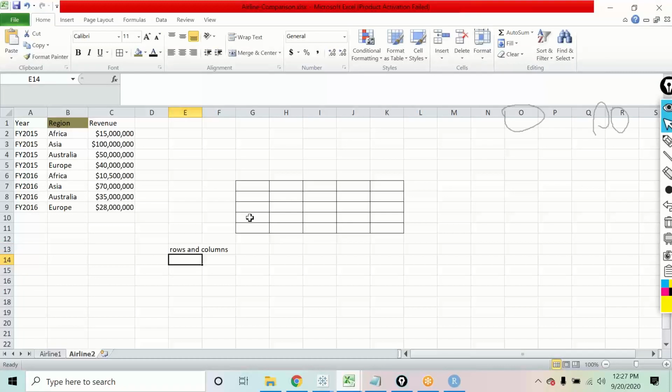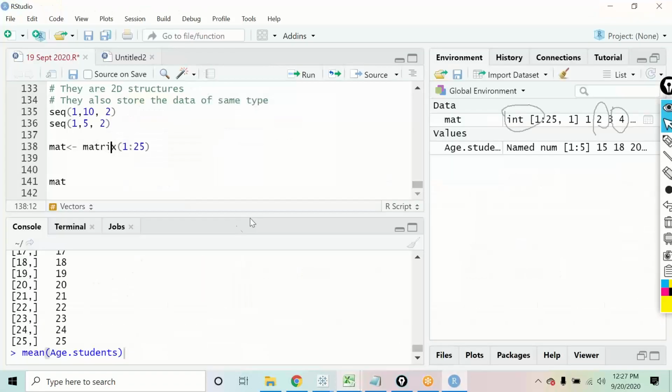Now, in the matrix that we have created over here, how many rows and how many columns do I have? 1 column and 25 rows. Right, so we have got 1 column, 25 rows.